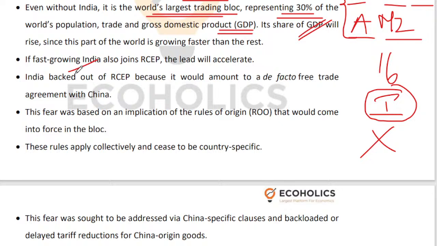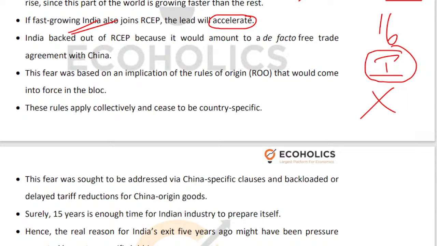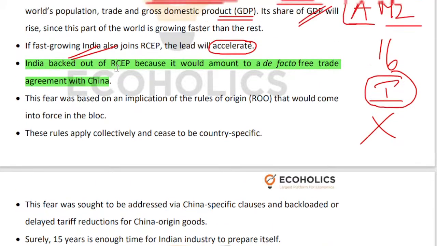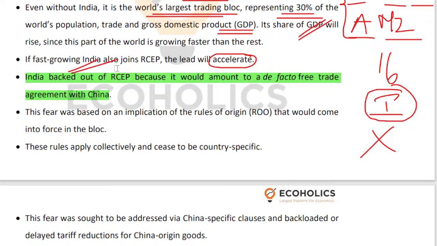And should India choose to join RCEP, then RCEP's importance in terms of population, in terms of trade, in terms of GDP will only increase, right? Why did India not join RCEP? The most important reason is that India feared that joining the RCEP would be like having a free trade agreement with China. And as it is, Chinese trade is hurting us badly. If we have, let us say, a de facto free trade agreement with China, we will be hurt more badly.